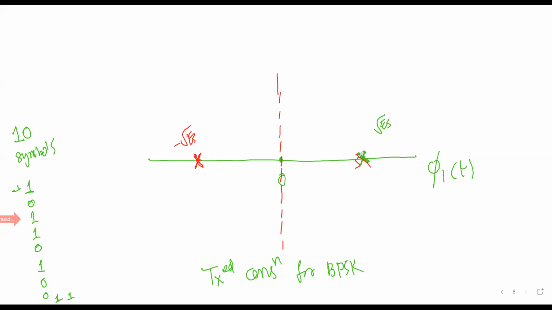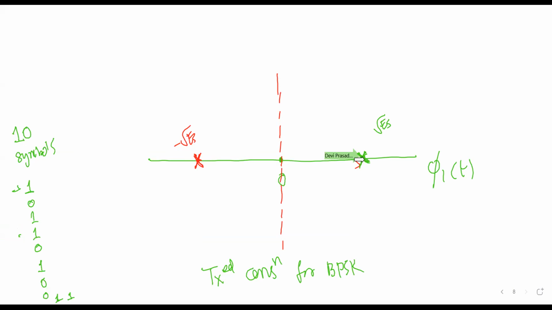Let's make it green color. Root over ES again. Now next what is coming? Another one is coming. So again root over ES. Now these all 10 values will be available at these 2 points only, isn't it?